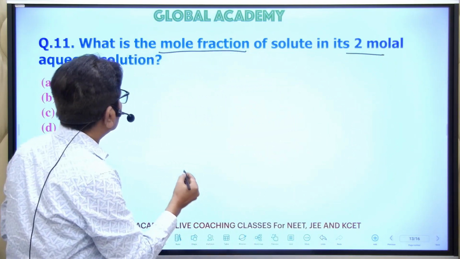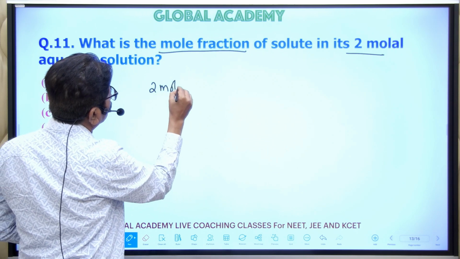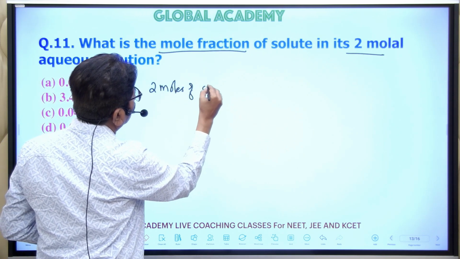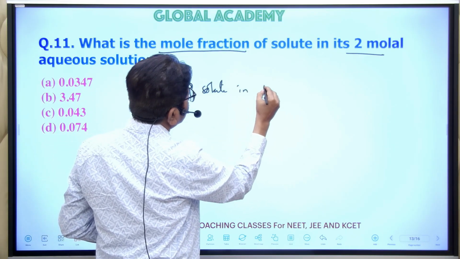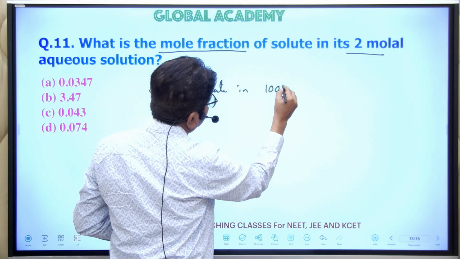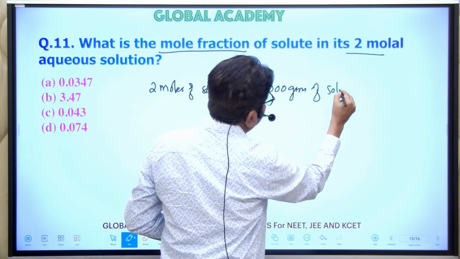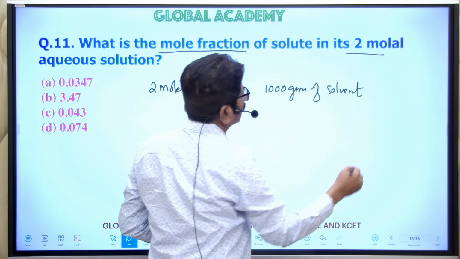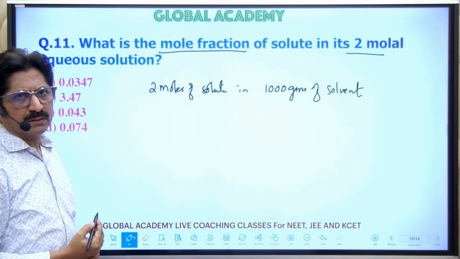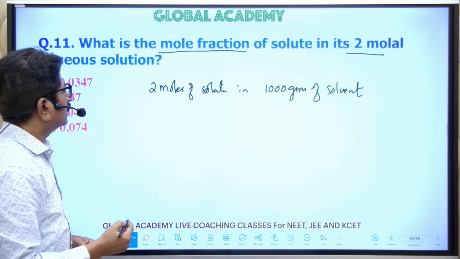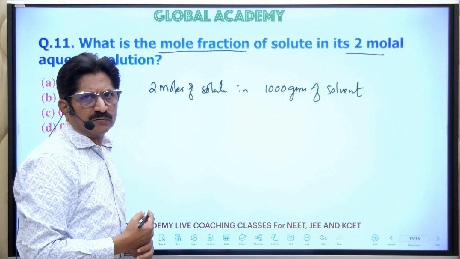Now we can write it like this: 2 moles of solute in 1000 grams of solvent. This is according to the definition of molal, molality, not the molarity. So first we have to find out the weight of the solvent.